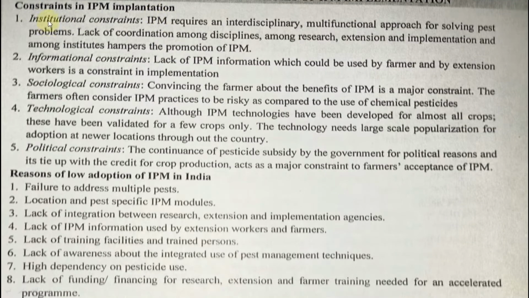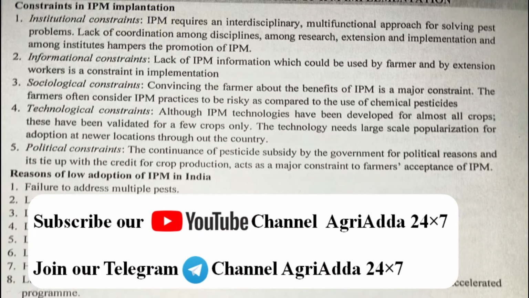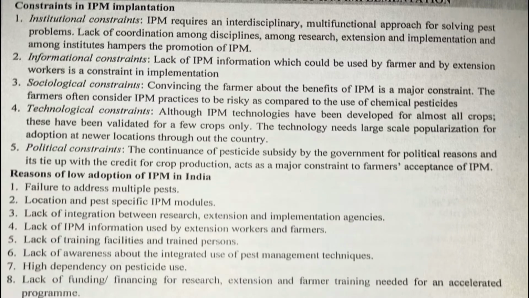You see, the first one is what? Institutional constraint. It requires an interdisciplinary approach. If you just read entomology and go for pest management, that is not possible. You have to know agronomy, soil science, and pathology also. Yes or no? A multifunctional approach for solving the pest problem. Yes or no? Lack of coordination among the disciplines, among research, extension and implementation, and among institutes hampers the promotion